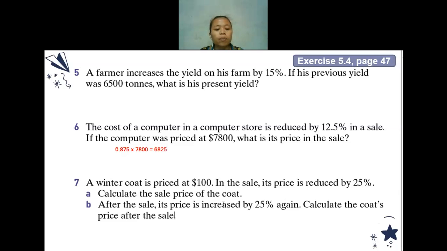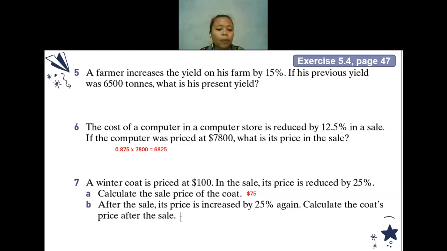A winter coat is priced at $100. In a sale, its price is reduced by 25%. So what is the sale price of the coat? $75. Okay, good job, $75. Is there anyone who gets confused? No? Okay. If no one has any confusion, then I will move to question 7b.